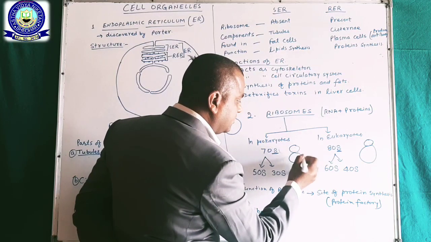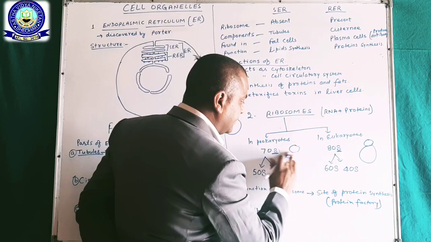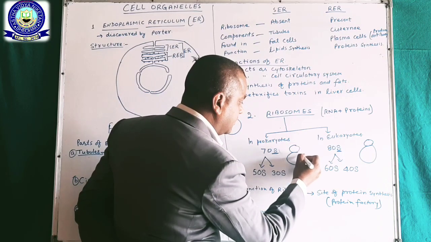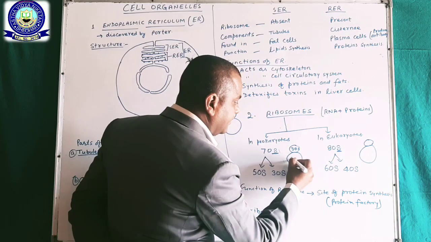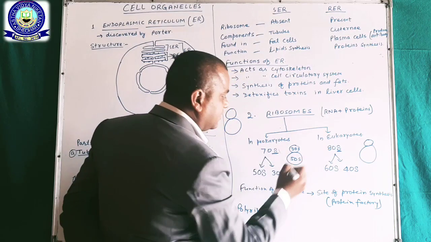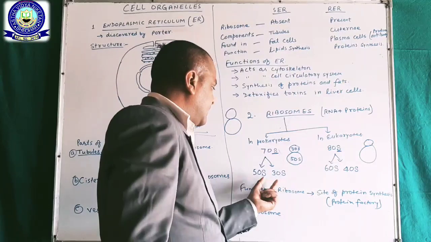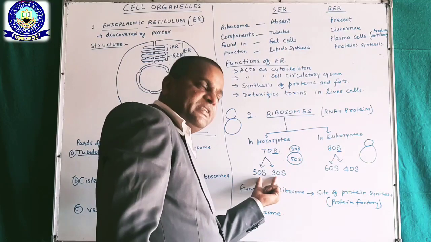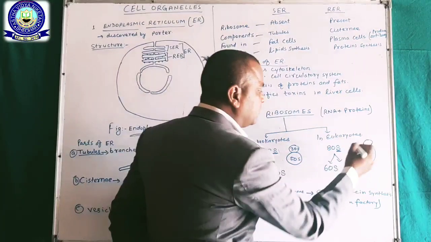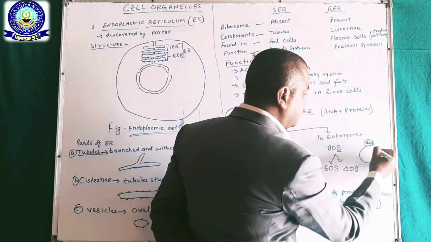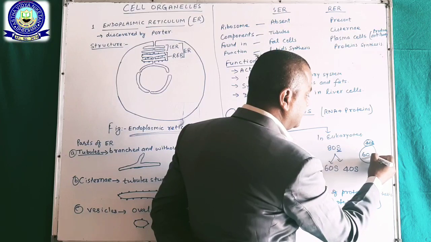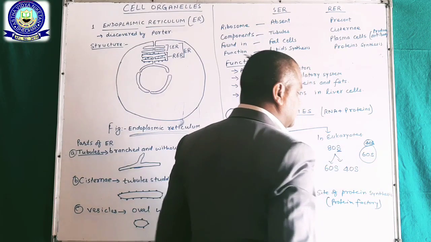The smaller subunit is 30S and the larger subunit is 50S. In that way, it is present in prokaryotes. In eukaryotes, the smaller subunit is 40S and the larger subunit is 60S.